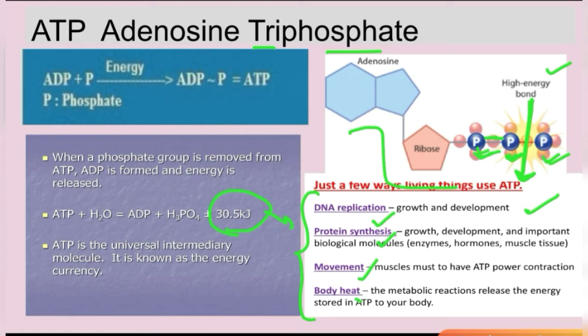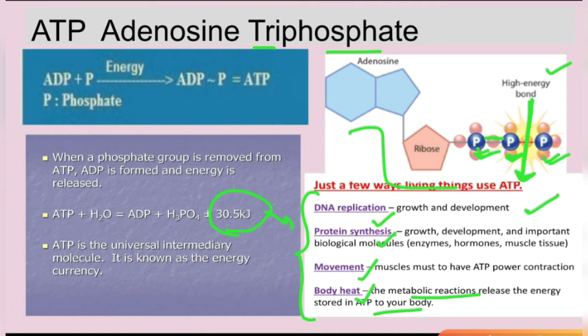Then body heat, which means the metabolic reactions that take place in our body, such as digestion. Or in breathing also, we have seen the muscles contract, the diaphragm contracts, the diaphragm relaxes, the rib cage moves outward, the rib cage moves inward. All this requires energy.